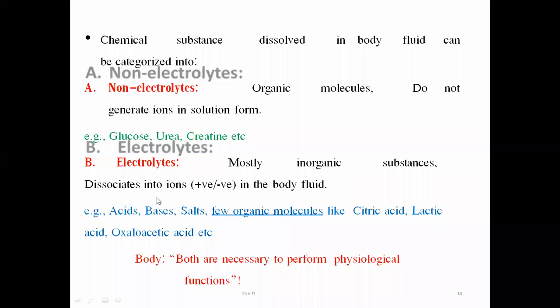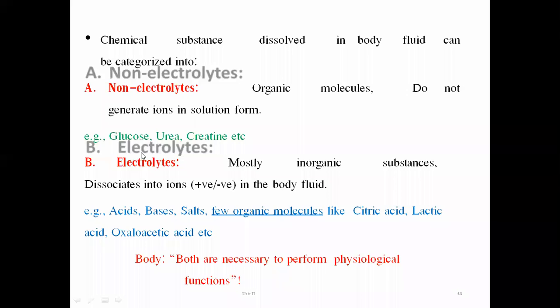So they are of various types. They may be acids, they may be bases, they may be salts, or a few organic molecules like citric acid, lactic acid, oxaloacetic acid, etc. So these are all covered under the category of electrolytes. Now, both electrolytes and non-electrolytes are necessary to perform the physiological functions.